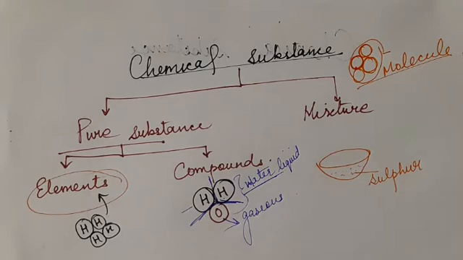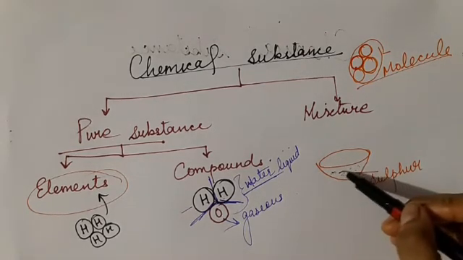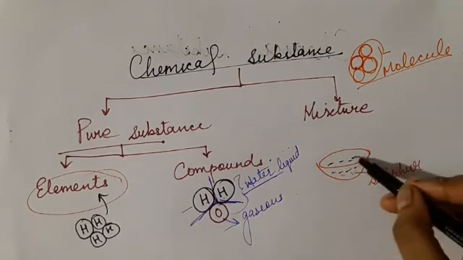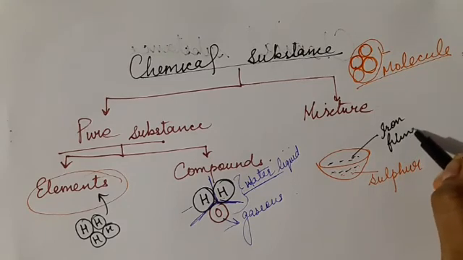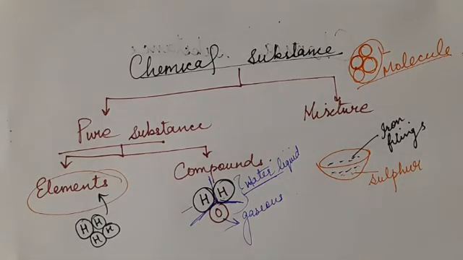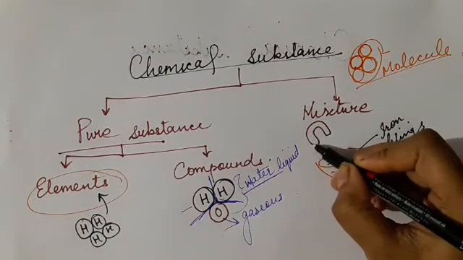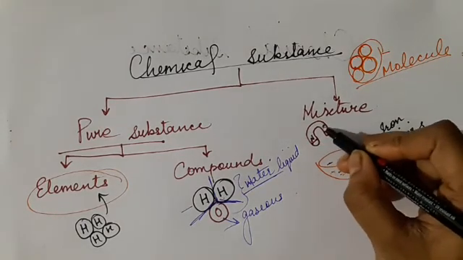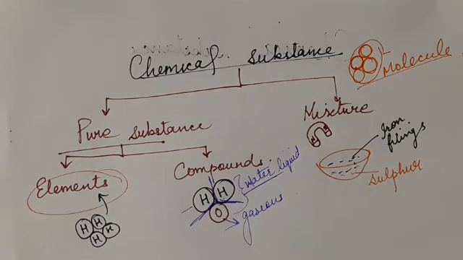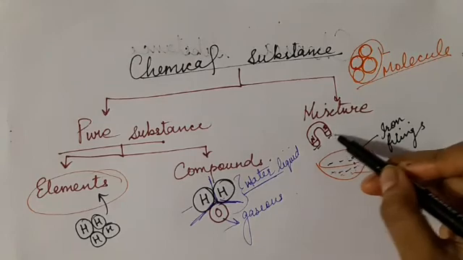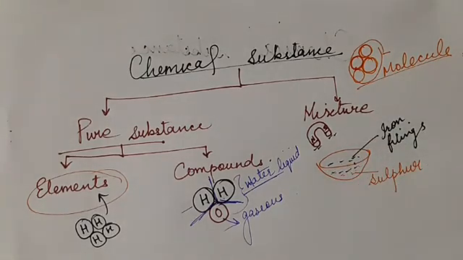Okay, along with the sulfur, we have added a few iron filings. Iron filings means the iron pins. Now, how can we separate this mixture? Simply by attracting it with a magnet. If this is the magnet, North Pole and South Pole, if we bring this magnet towards these iron filings, the iron filings will get attracted towards it, and this is how the iron filings and the sulfur will get separated.